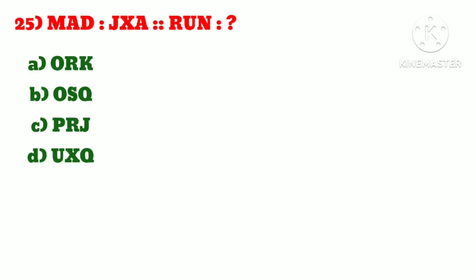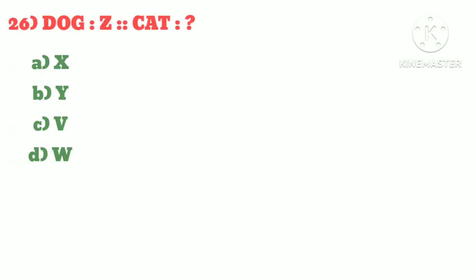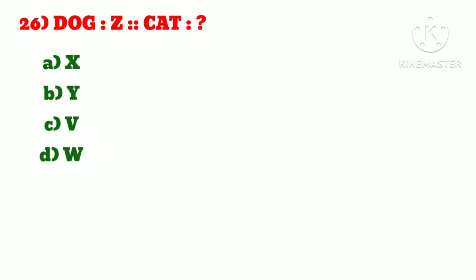Number 25, MAD is to GXA as RUN is to what? Answer is option A, ORK. Number 26, dog is to Z as cat is to what? Answer is option D, W.